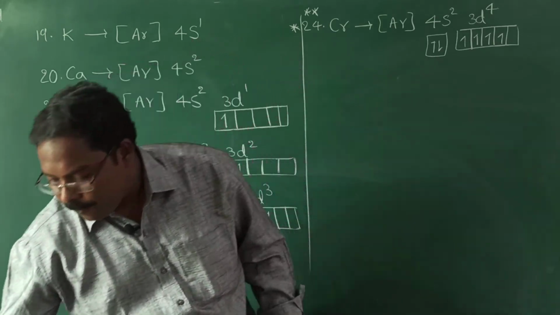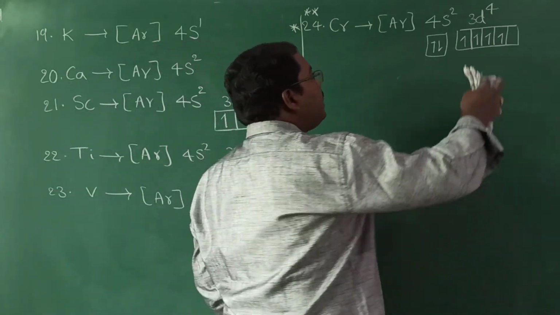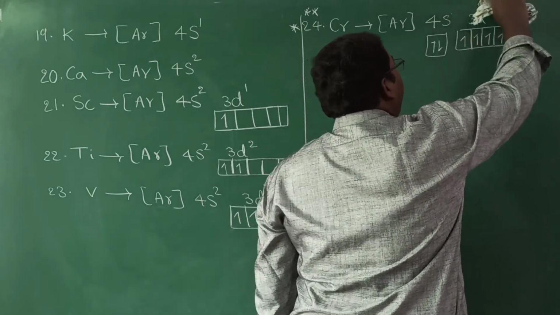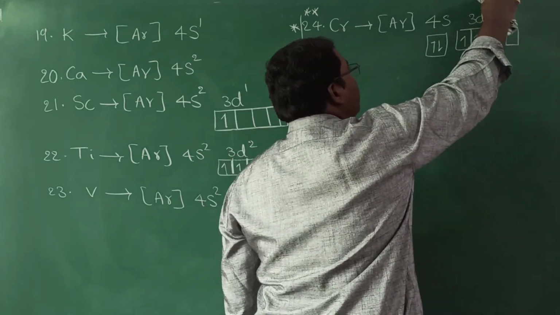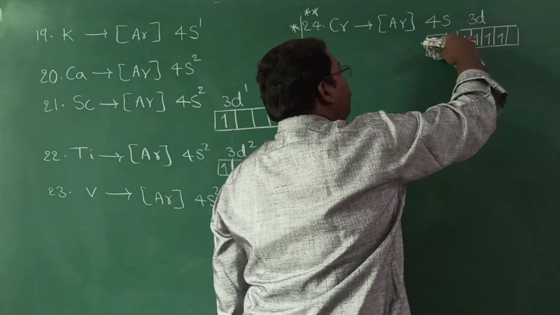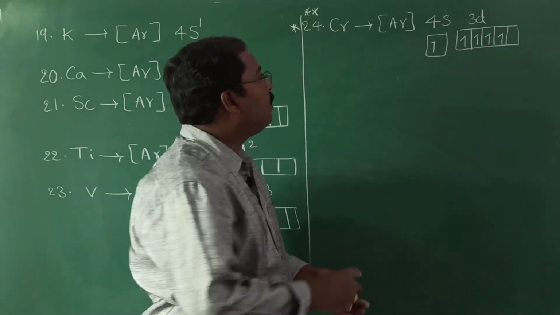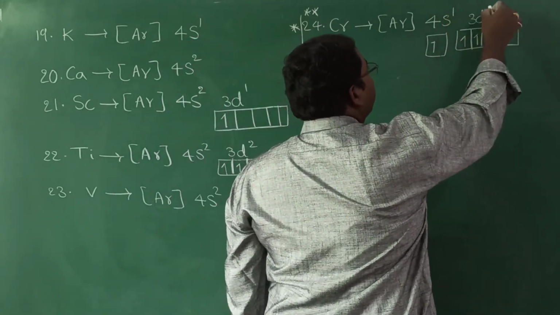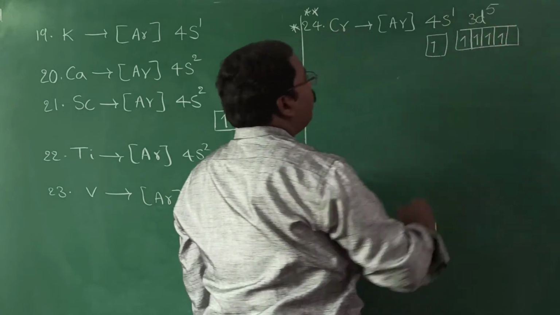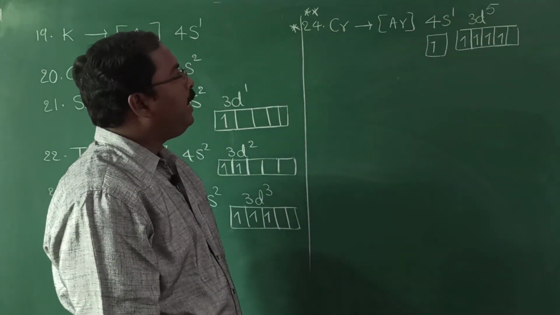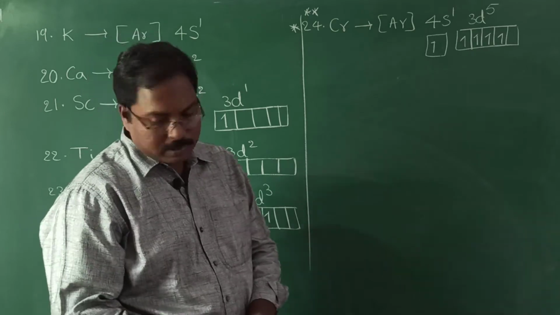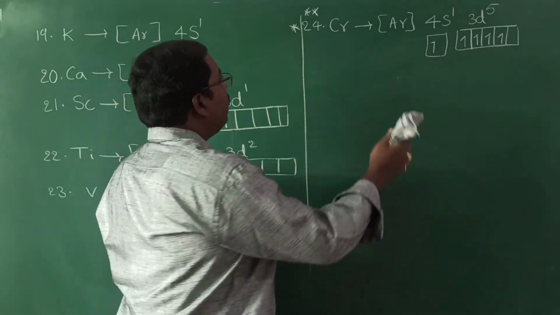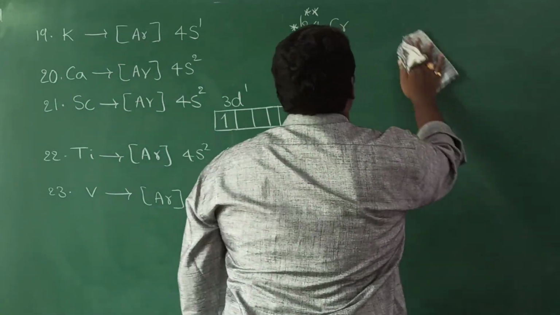So because of getting that extra stability, one of the electron from 4s orbital jumps into 3d orbital. So that is why it can be written as 4s1 and 3d5. Okay. I will write somewhat down.